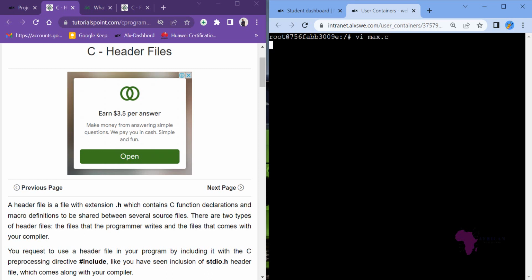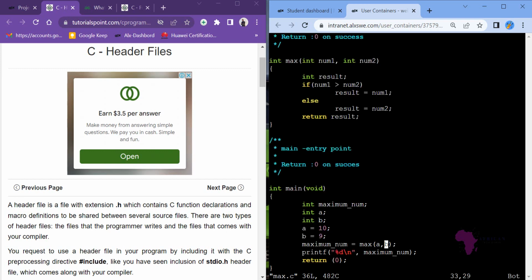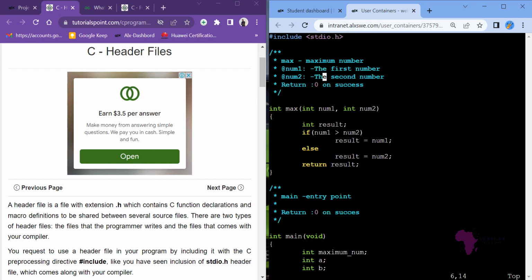So now we can come to a point of creating our own files, which almost look like stdio, but it's us who created them. From today onward, we'll be talking about your own header file, main.h. So we'll be getting another file called main.h, and then main.c.